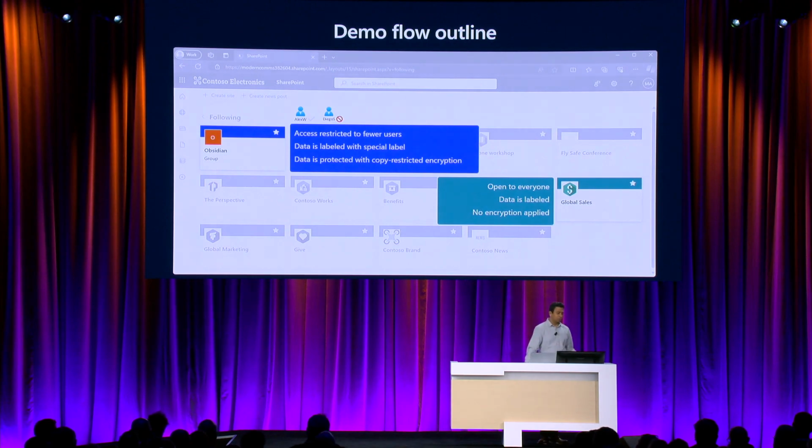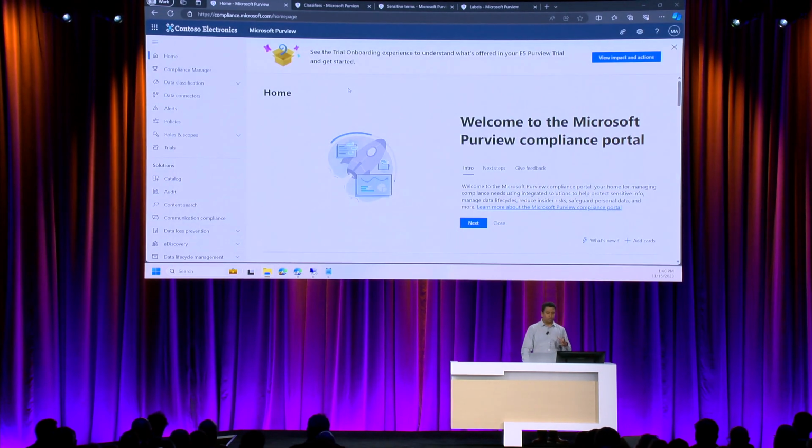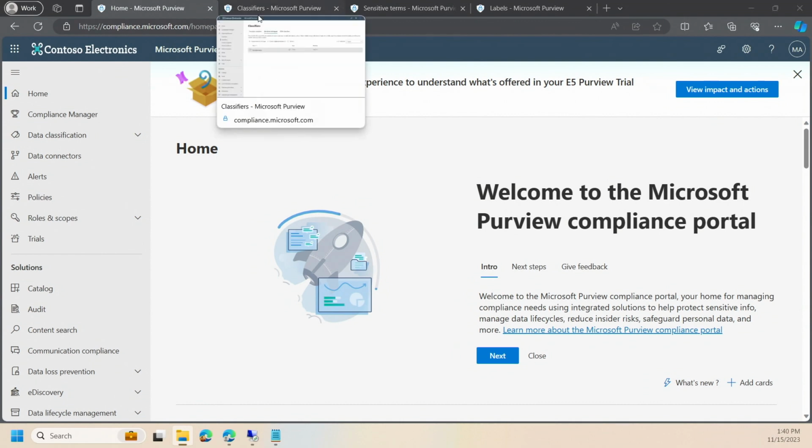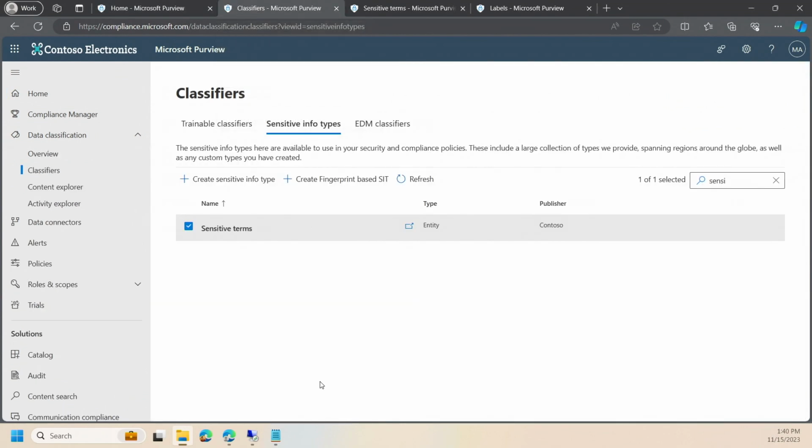Okay, so the first thing that I'm going to talk about are the Purview settings that help you ground your data correctly, identifying the right data, labeling them, and how that impacts the Copilot interaction. So let's go to the Purview portal, compliance.microsoft.com. Hopefully you should all know this. And the first thing that I'm going to point out is a set of classifiers that you have in place to help you look for sensitive data.